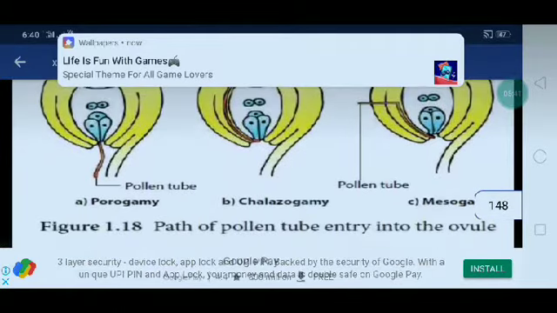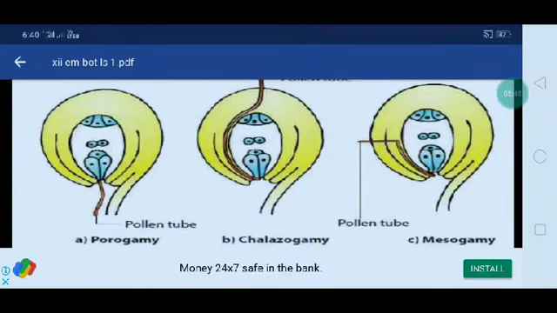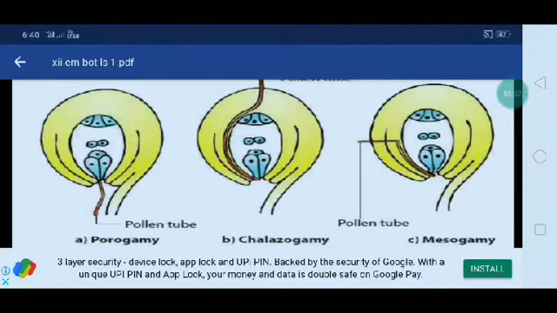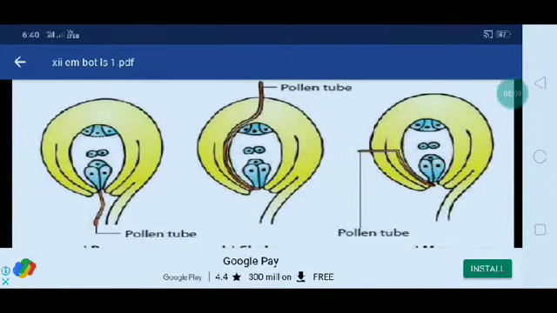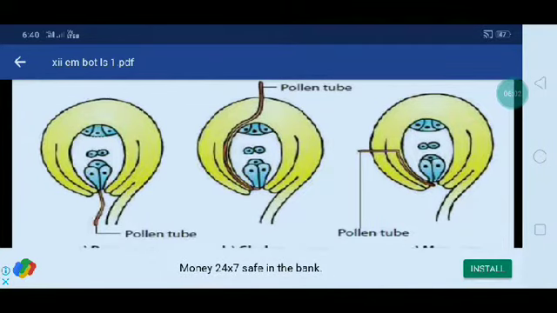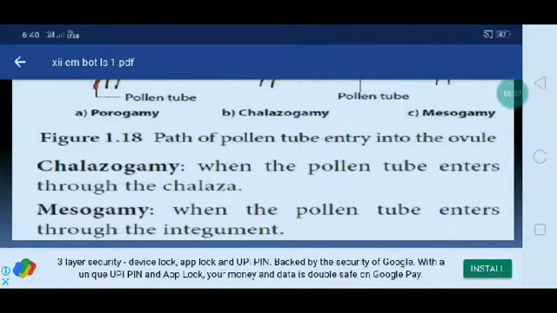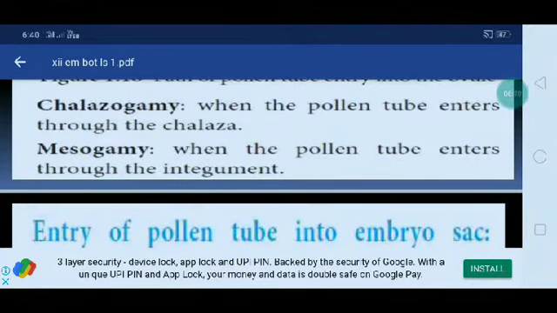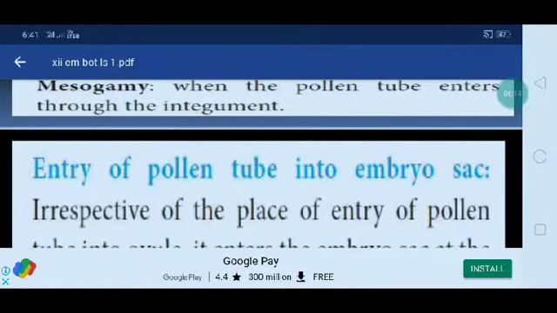You can see the diagram, porogamy is there. The pollen tube enters only through the micropylar end. Chalazogamy is where the pollen tube enters the chalazal end, not through the micropyle. Then mesogamy, where the pollen tube enters through the integument, that is called mesogamy. Chalazogamy is when the pollen tube enters through the chalaza. Mesogamy is when the pollen tube enters through the integuments. Okay, these are the types of entry of the pollen tube.